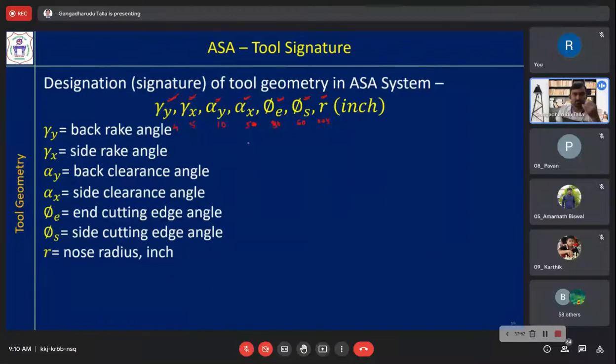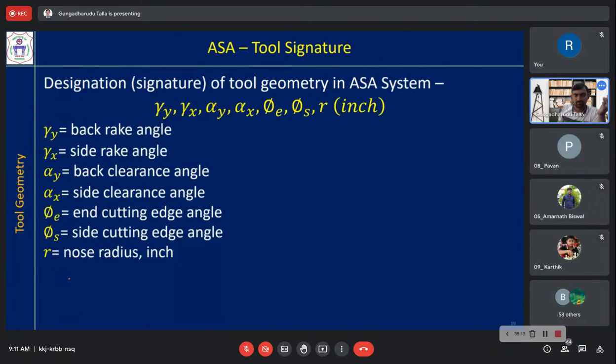And you will be asked to find different angles. This will be given and you have to tell what is back rake angle. So 10 is back rake angle. Now what is end cutting edge angle? 30, all in degrees. So this is very important.